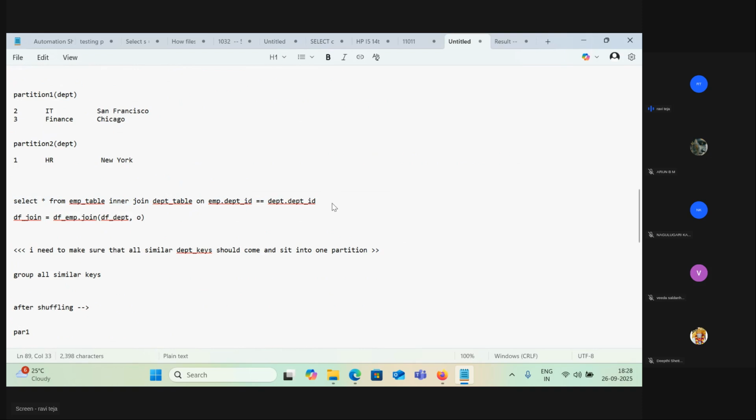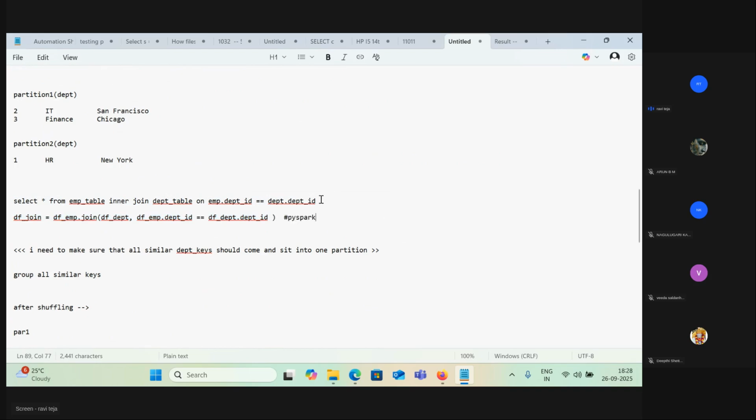On condition I need to write, right? Let me take this condition. So this is how it looks in real time. This is how the condition looks in Spark, PySpark.